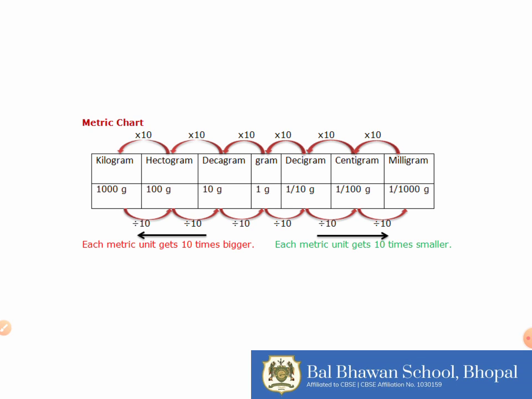If you are going to convert bigger unit into smaller, you have to multiply. And if you have to convert smaller unit to bigger, you will divide. For example, if you have to convert gram to decigram, you are going to multiply by 10. But if you convert decigram into gram, you will divide by 10.